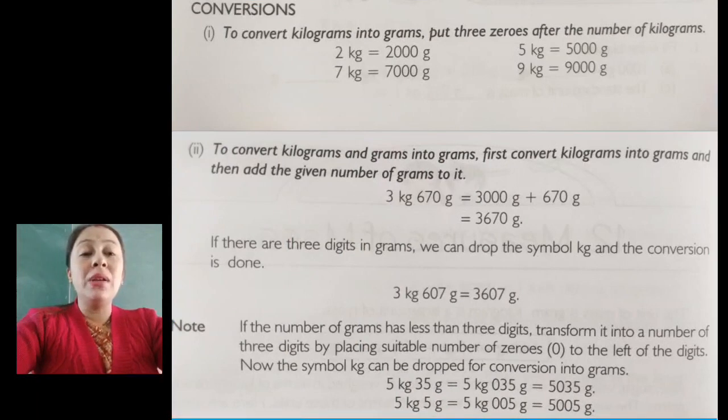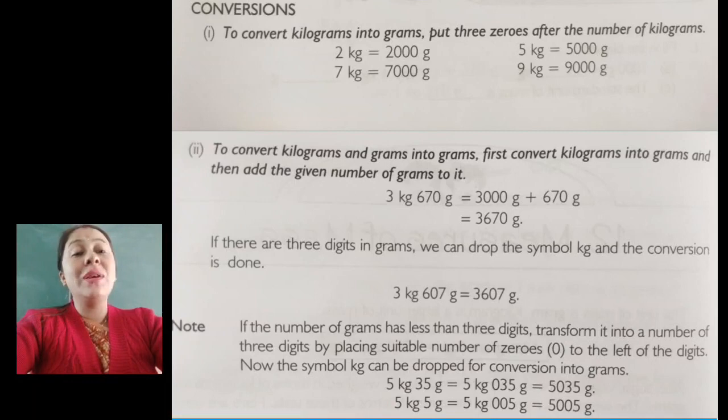So these are the rules for conversion. Rule number 1: to convert kilograms into grams, put 3 zeros after the number of kilograms. You have to add 3 zeros because 1 kg equals 1000 grams, and there are 3 zeros in 1000. So whenever you have to convert kilograms into grams, you have to add 3 zeros.